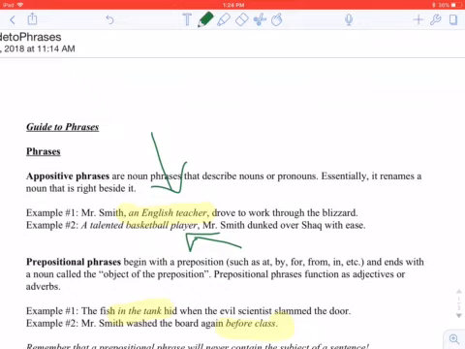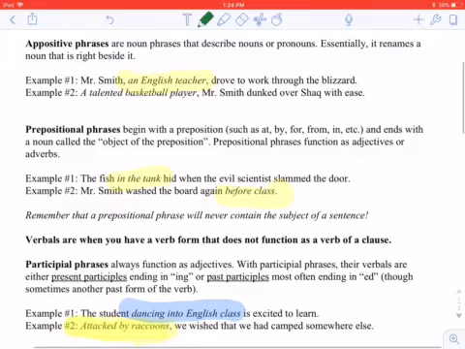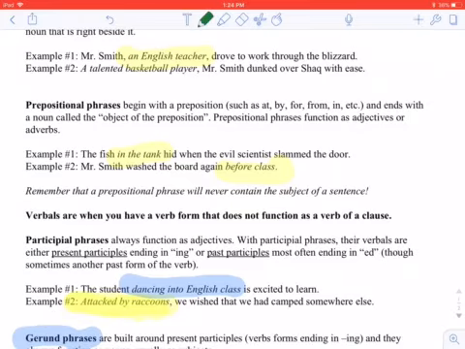Next up, we have the prepositional phrases. A lot of you, when you were younger, probably memorized preposition songs. If you did, great. If not, I am not requiring you to memorize any songs. However, what I would recommend is that you look up a list of prepositions. We have some common ones for you right here. At, by, for, from, in, etc. This is not going to turn into 5 minutes of me just reading prepositions at you. Look at a list, and it's pretty easy to see the type of word that prepositions are.